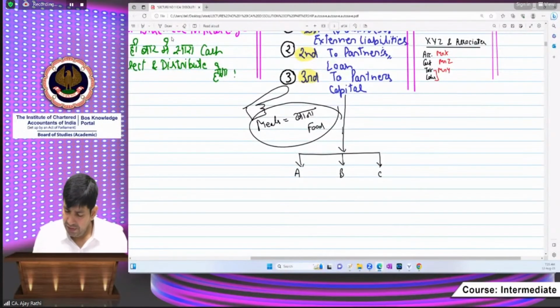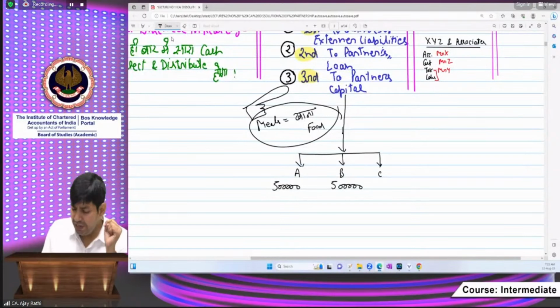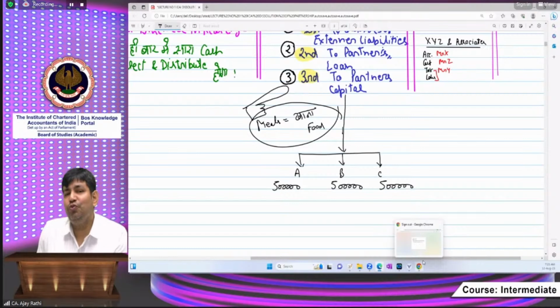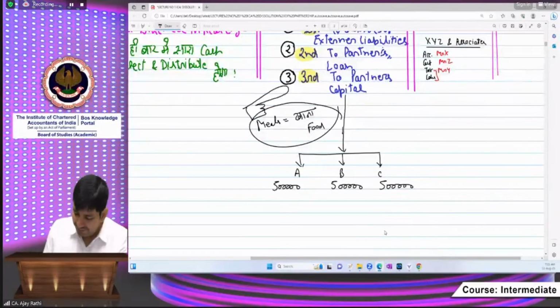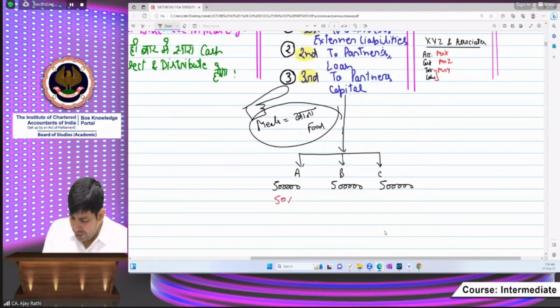Okay, beta. Suppose there are 3 partners, Mr. A, Mr. B, Mr. C. A for Ajay, beta, I am your teacher. I have invested 5 lakh. Mr. B is also there, who has also invested 5 lakh. And you are a student, you have also invested 5 lakh. And I convinced you, beta, give me 50% share. So I am taking 50% share of profit. Wow. The outsider is having 30% and you are having 20%.